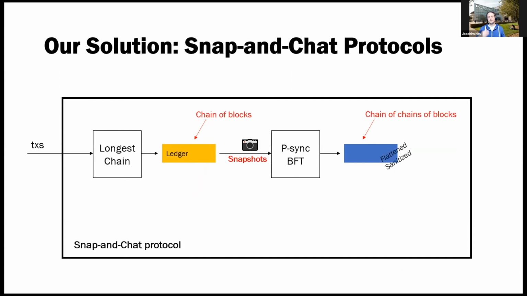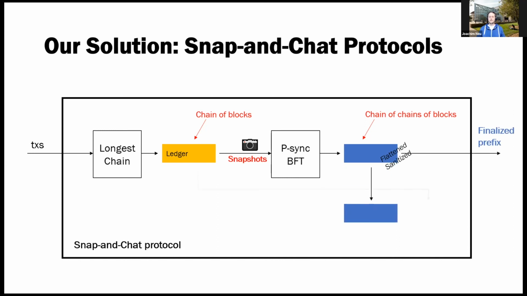So you can think of this as a chain, and in each block, a chain of blocks, and in each block, there is again a chain of blocks, right? Because there is a snapshot in there. So then what we do is we flatten this chain. So we take the blocks out, we order them as they are, we sequence them as they are ordered here. We concatenate them and we remove duplicate transactions. And we output this as the finalized prefix.